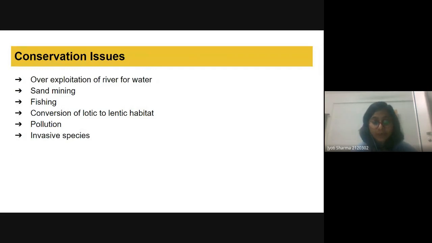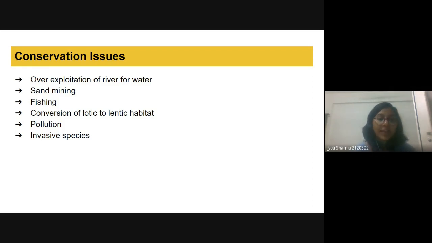We talked about some rivers. So over exploitation of rivers for water can change the biodiversity. Okay, it can dry up some water bodies, and these water bodies support the survival of thousands of organisms. If we don't have those water bodies, then where will these organisms go? So over exploitation of rivers for water can create a vulnerable condition for the organisms that are living in that river or water body.